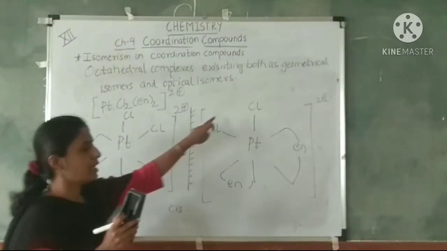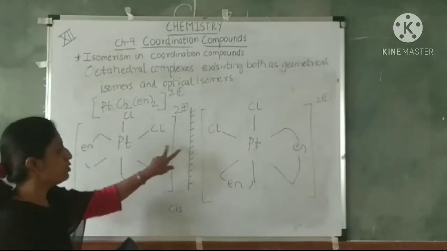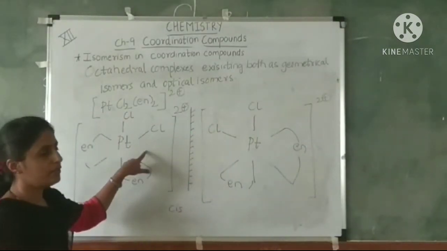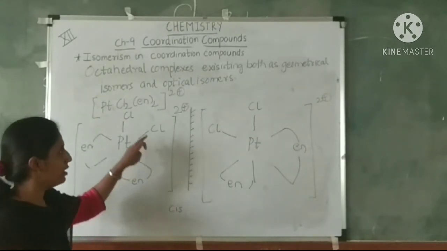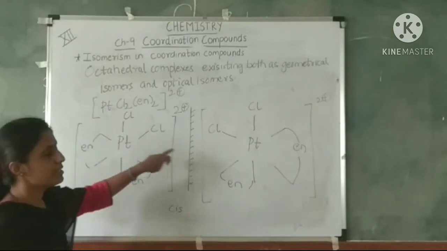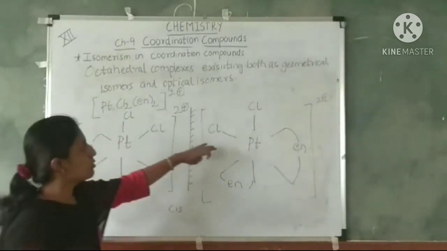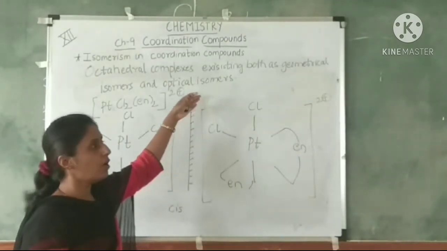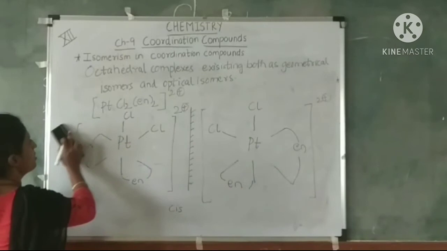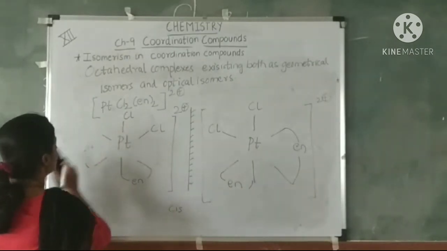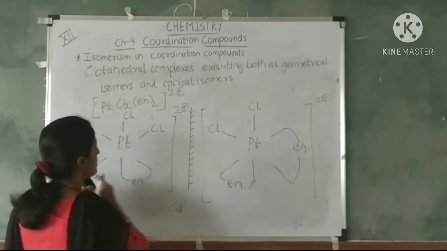Chlorine is occupying the adjacent position, but this molecule exists in two forms. One will be levorotatory and one will be dextrorotatory, because these ligands can be arranged in this way. So these are geometrical isomers which are also showing optical isomerism. This is of cis. Now we will see trans.